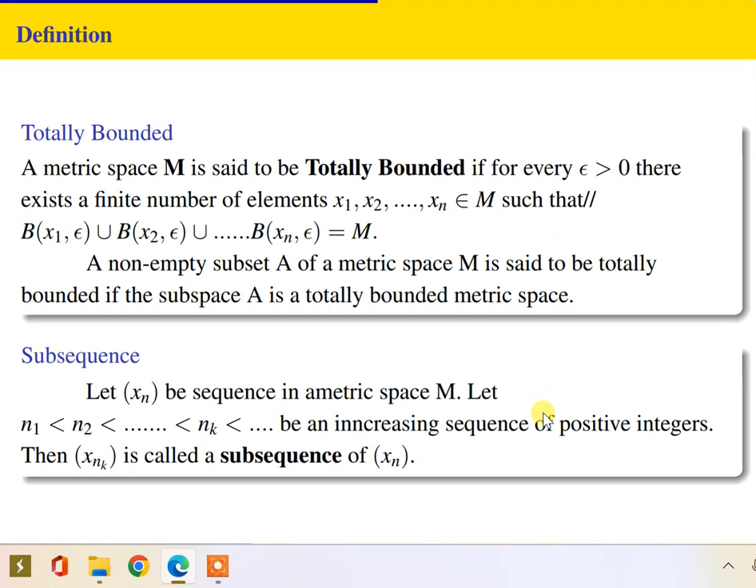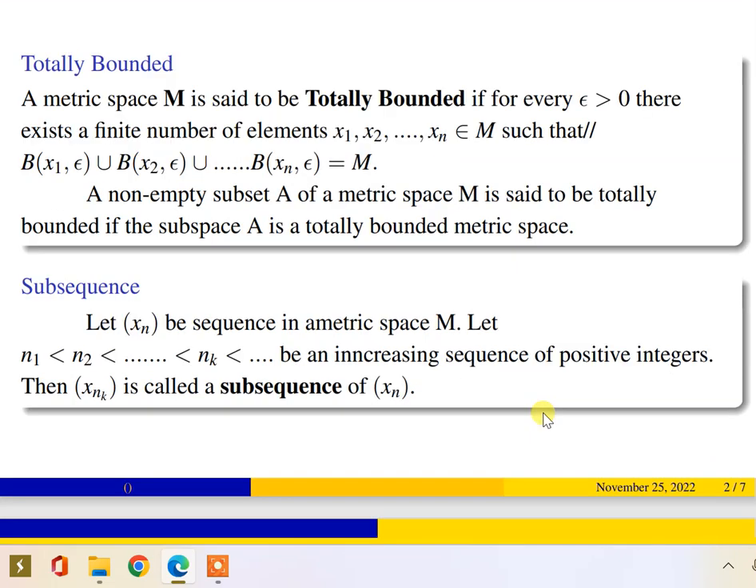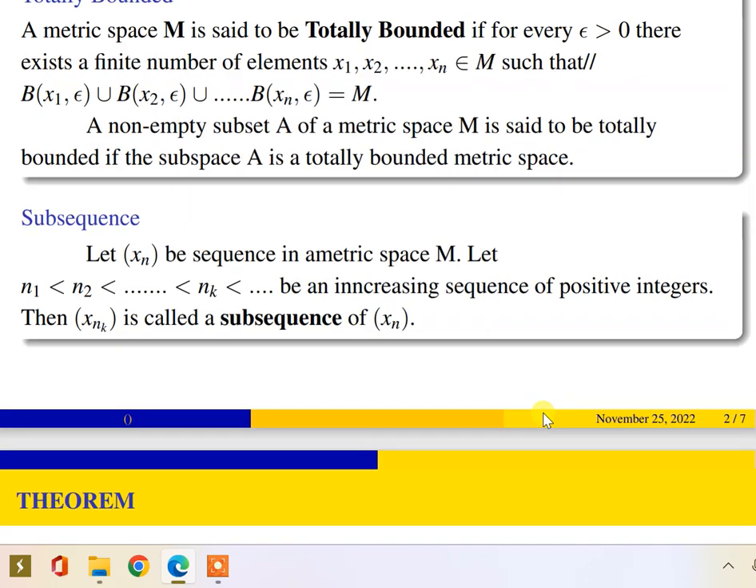Okay. Next, the important definition to use in the theorem that we are going to prove. Let xn be a sequence in a metric space M. Let n1 less than n2 and so on, up to nk, be an increasing sequence of positive integers. Then xnk is called a subsequence of xn. This is xn1, xn2, up to xnk, the indexed numbers. We are taking from the indexed family, and that indexed family, according to this particular sequence, forms a sequence that is called the subsequence.